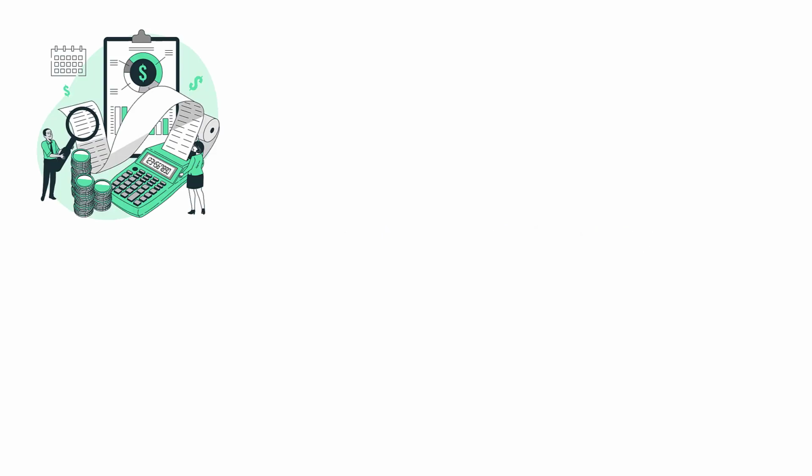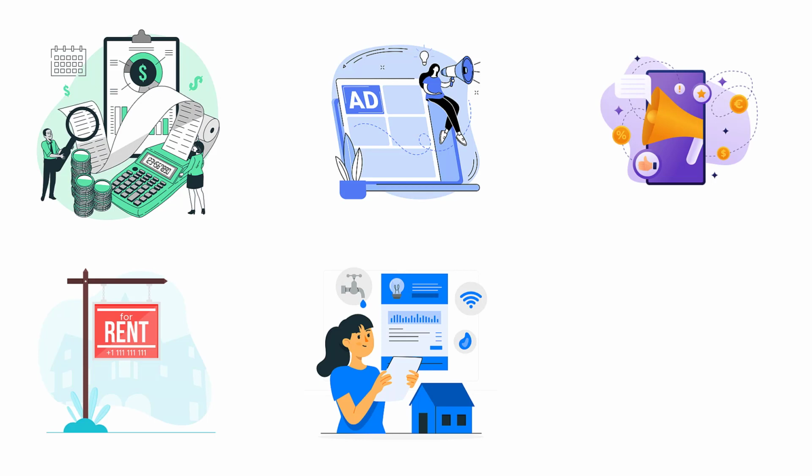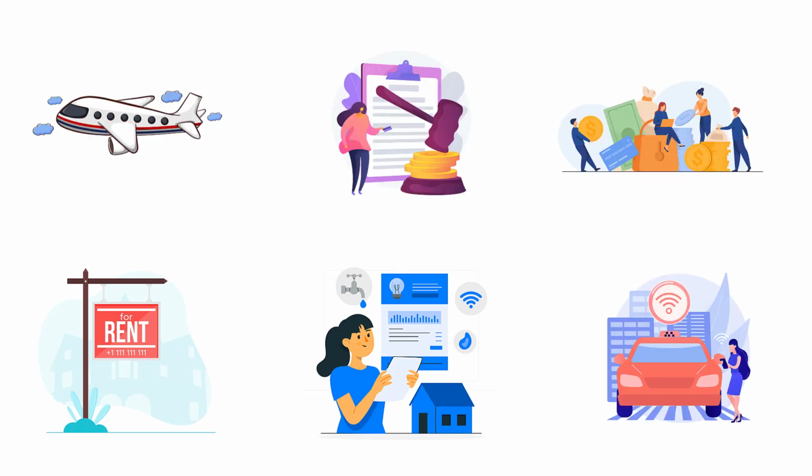Selling, general, and administration. Selling, general, and admin includes a lot of different expenses such as management salaries, advertising, marketing, rent, utilities, travel costs, flights, legal fees, and payroll.